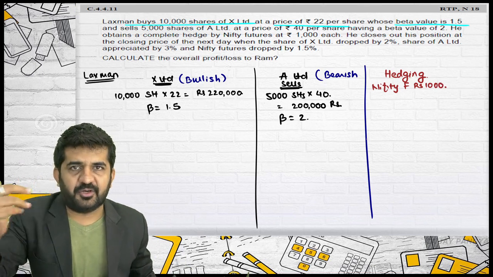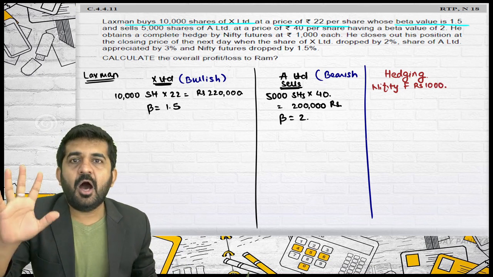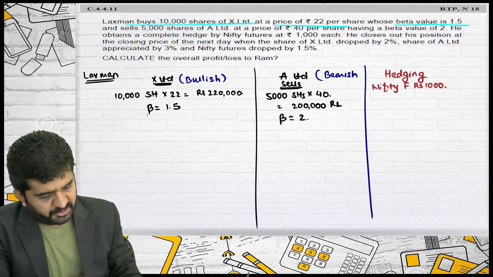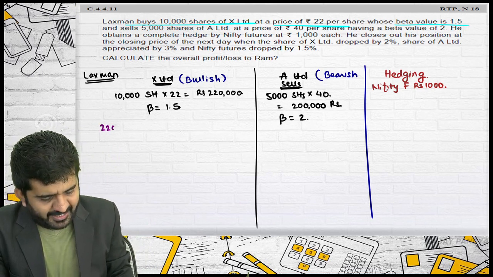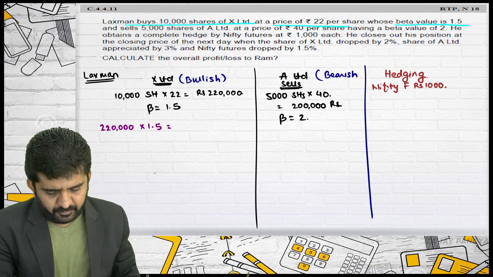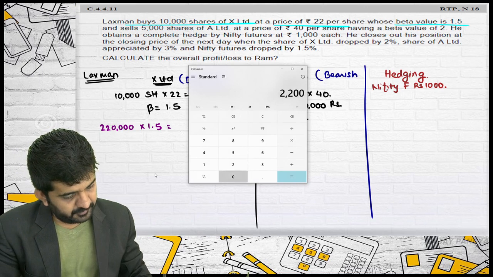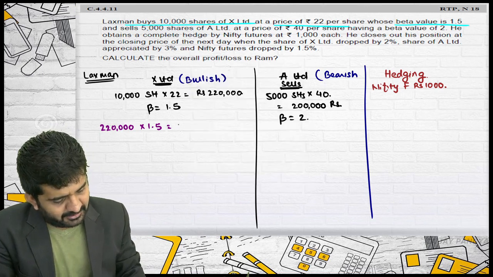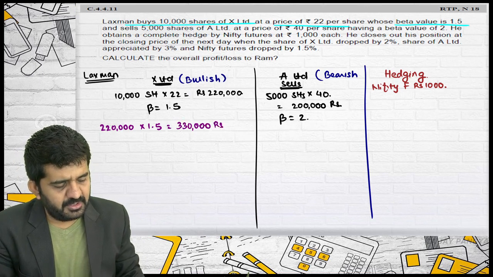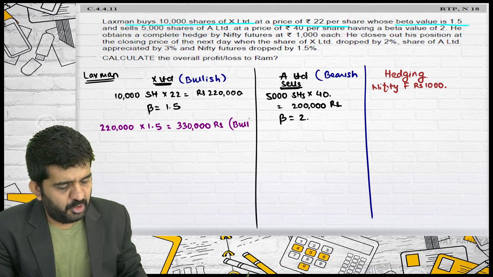Try to concentrate again on the basic point. How much risk exposure you are having in X Limited? Try to concentrate. 2,20,000 into 1.5, 3,30,000 rupees. Mr. Lakshman is bullish.